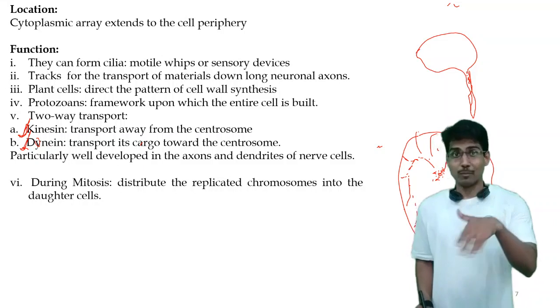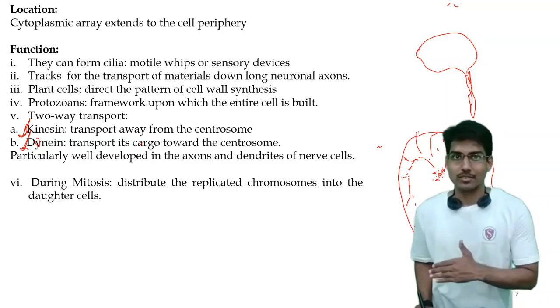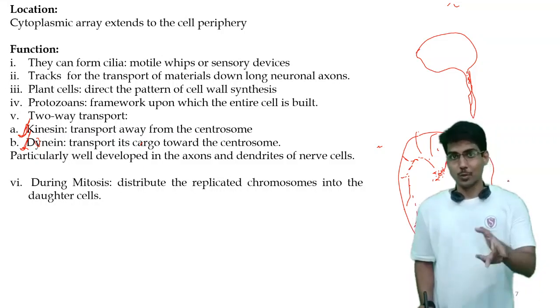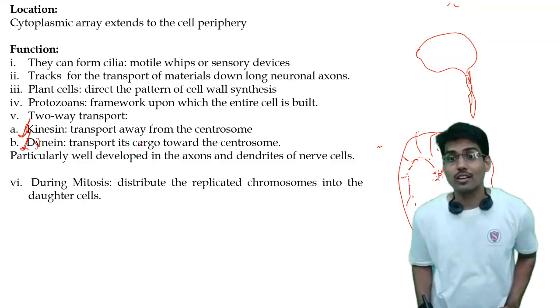Dynein does the opposite work: it transports cargo from the cell periphery to the centrosome. So this is how the two-way transport system works, and that occurs on the tracks of microtubules.